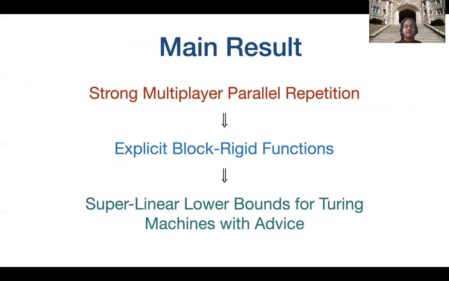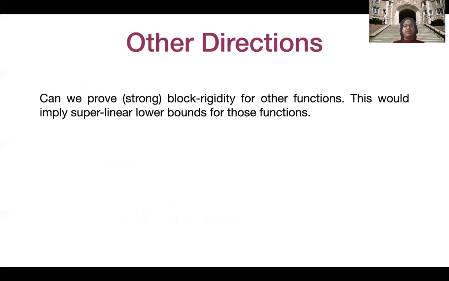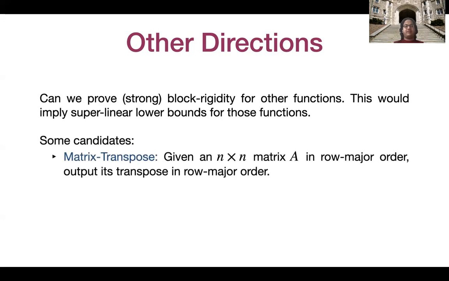Now I would state our main result again. We show that strong multiplayer parallel repetition implies the existence of explicit block rigid functions, which further implies superlinear lower bounds for Turing machines with advice. As for other directions, what is interesting is whether we can prove strong block rigidity for other functions. This would imply superlinear lower bounds for those functions. What our regime of parallel repetition proves is block rigidity for this tensor function. But it is very well possible that it is easier to prove block rigidity for other functions. For example, some candidates are the following.